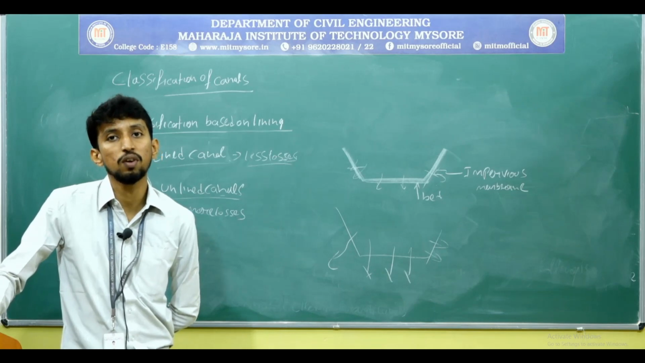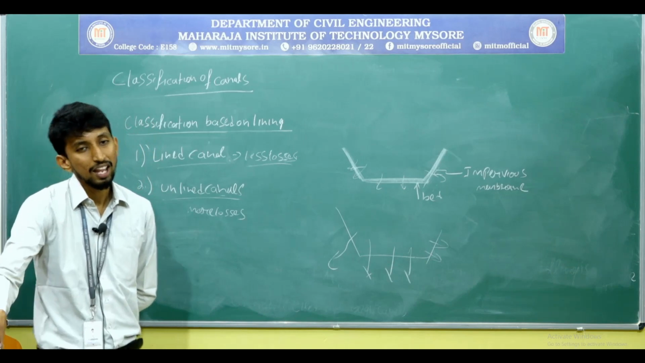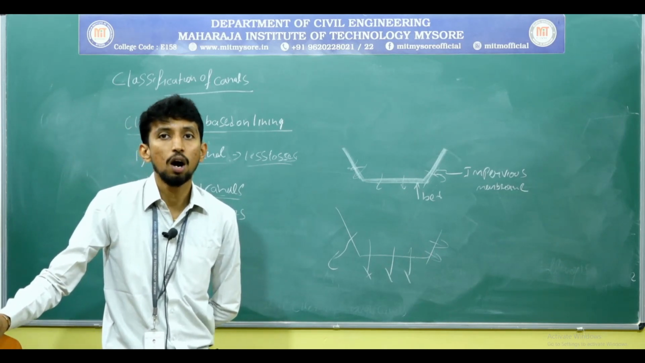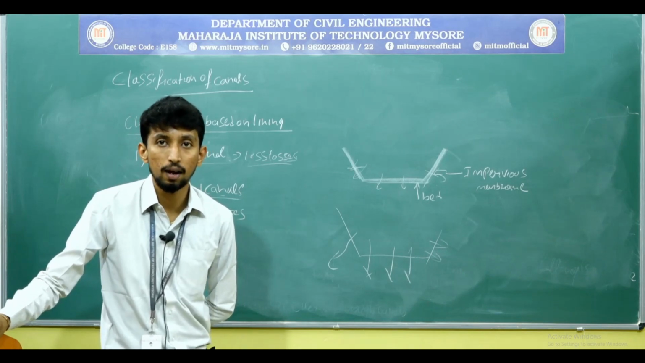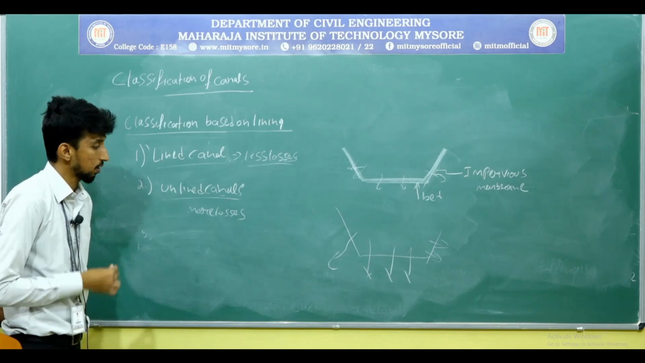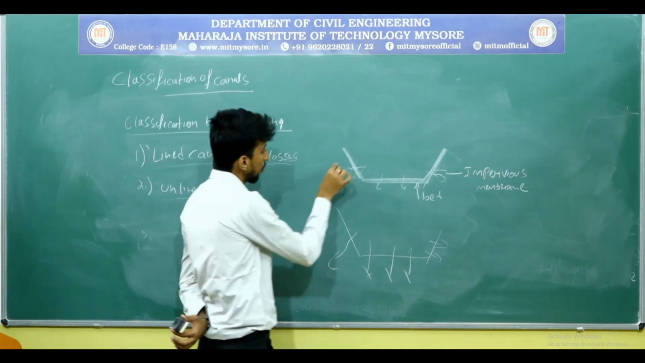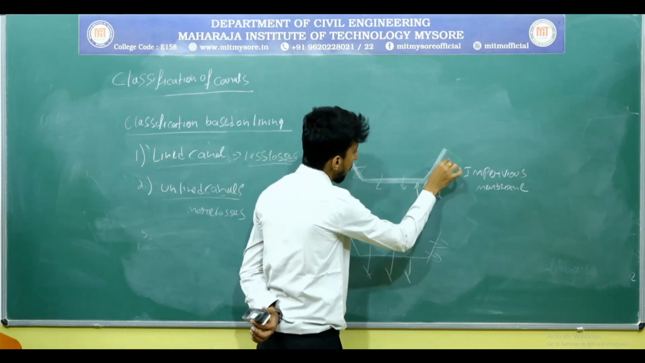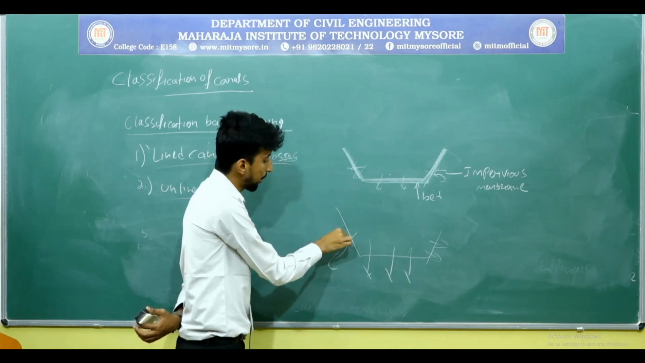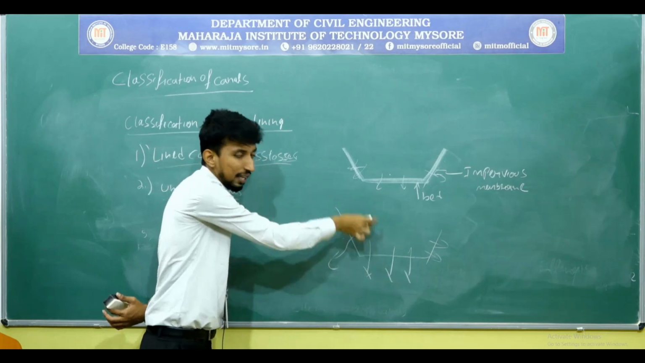Classification of canals is a very important topic from your examination point of view. You may be asked to classify based on function, based on discharge, based on source of supply, or based on lining. You may be asked it for 10 marks. All these things are important. In a lined canal, you provide an impervious membrane at the banks as well as at the beds, whereas in an unlined canal you do not provide any impervious membrane. For the soil only, you compact it and run the canal.